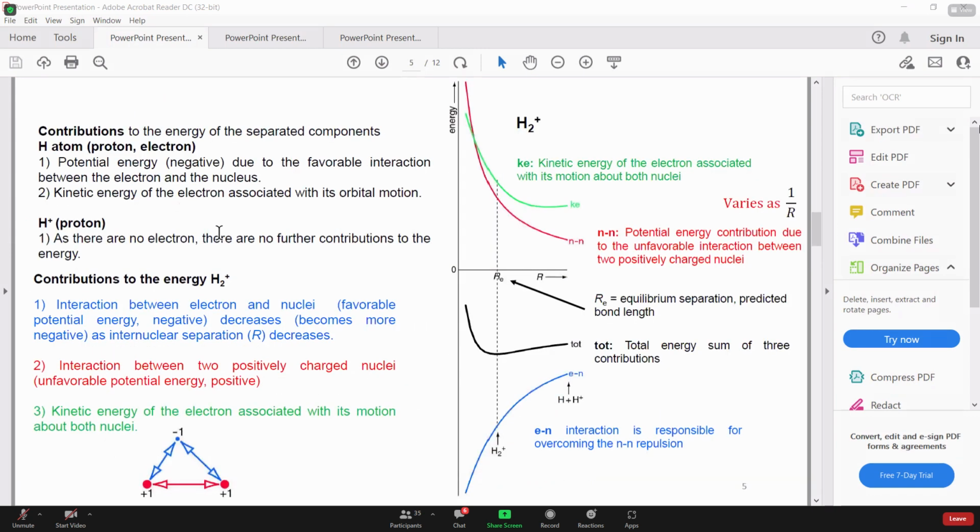So for any molecule to be formed, the first phenomenon that should happen is this one. This is, for example, the 1s orbital of the first atom. This is the 1s orbital of the second atom. Let's call them hydrogen and hydrogen.